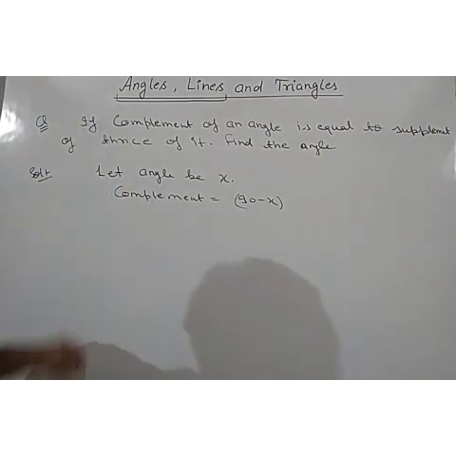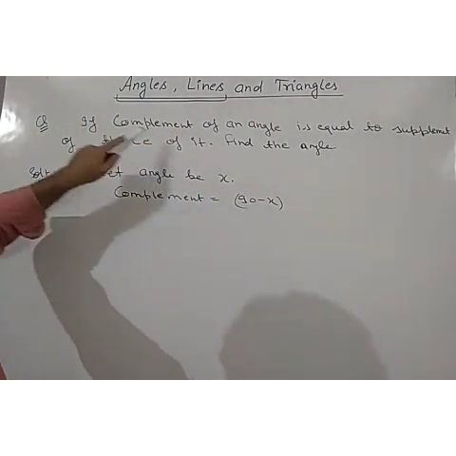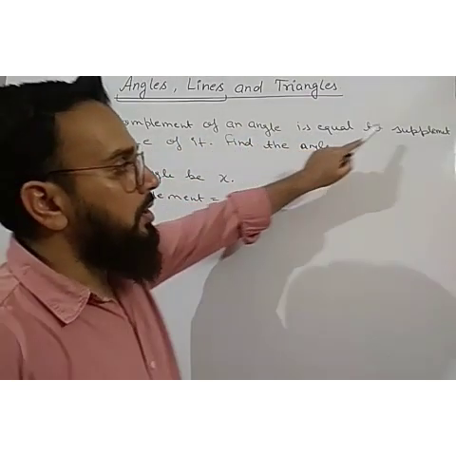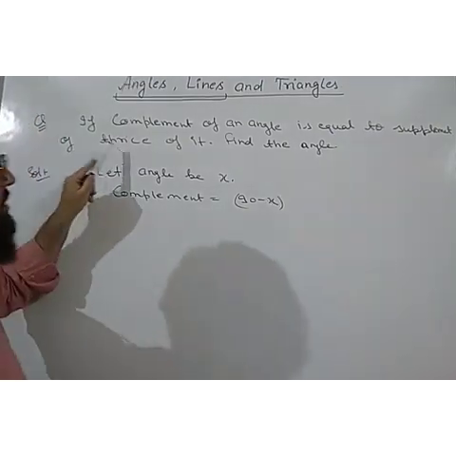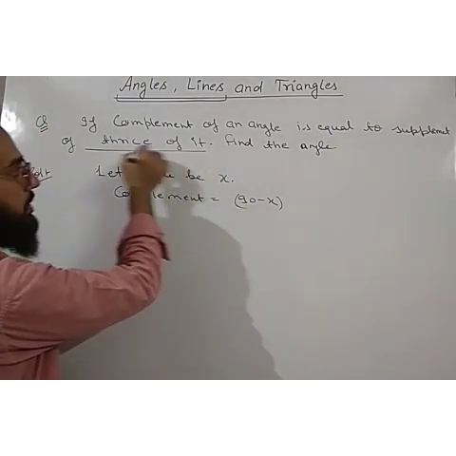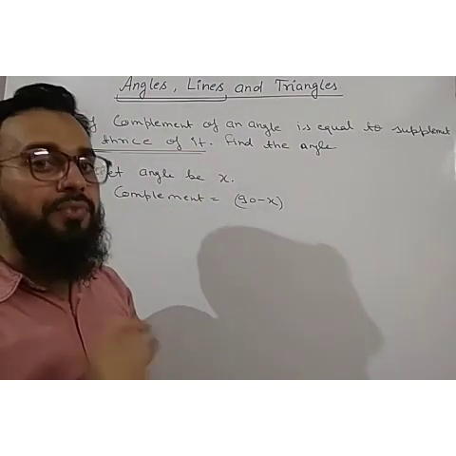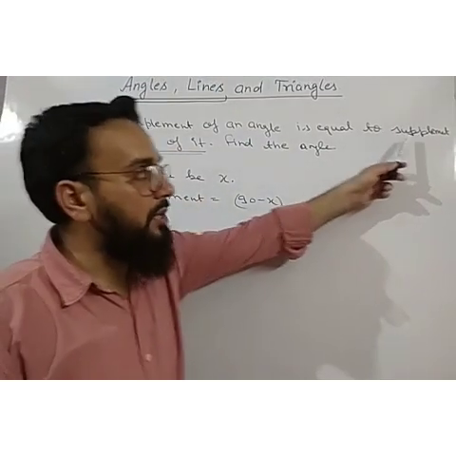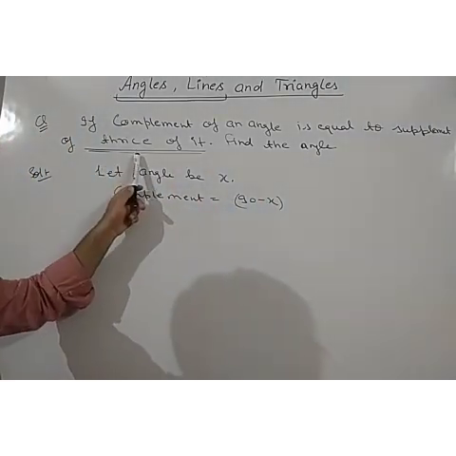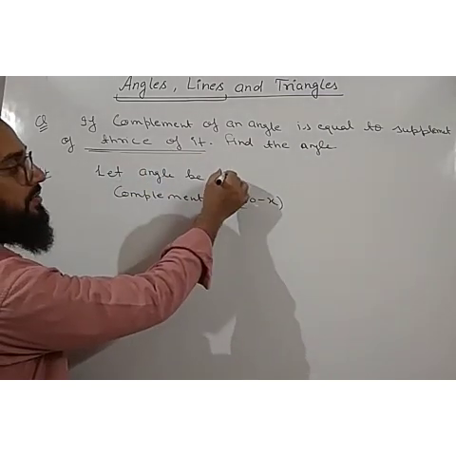So what will be its supplement? But read the statement once again. What is given? If the complement of an angle is equal to the supplement of thrice of it. The main statement is this: supplement of thrice of it. It is not given as the supplement of it. It is given as the supplement of thrice of it. So read the statement very carefully. Thrice of which? It means thrice of the given angle.